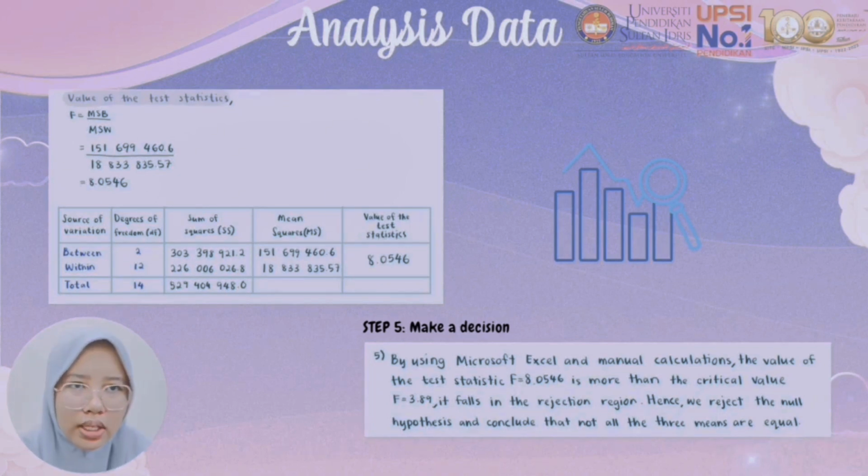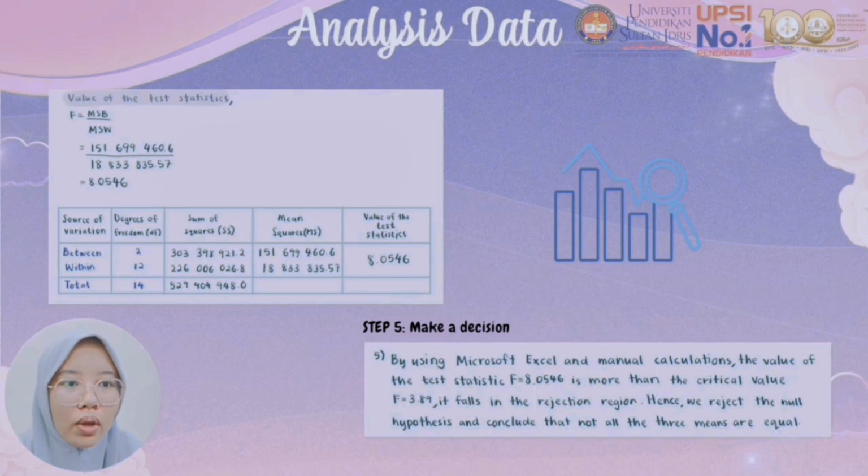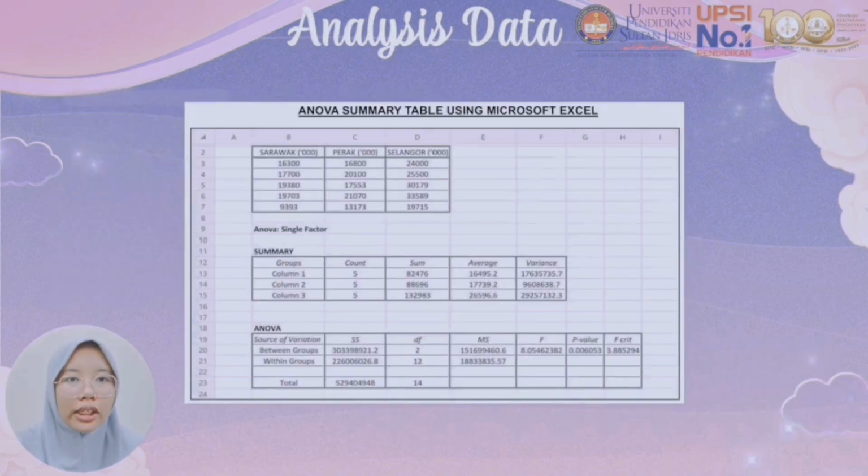By using Microsoft Excel and manual calculation, the value of the test statistic is F equals 8.0546, which is greater than the critical value, F equals 3.89. So it falls in the rejection region. Hence, we reject the null hypothesis and conclude that not all three means are equal. This is the ANOVA summary table by using Microsoft Excel.